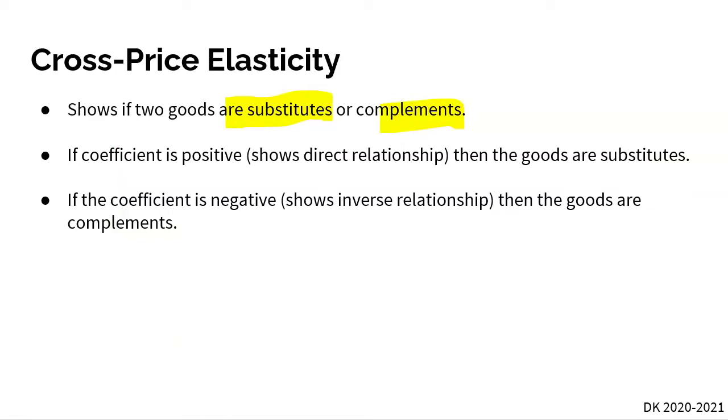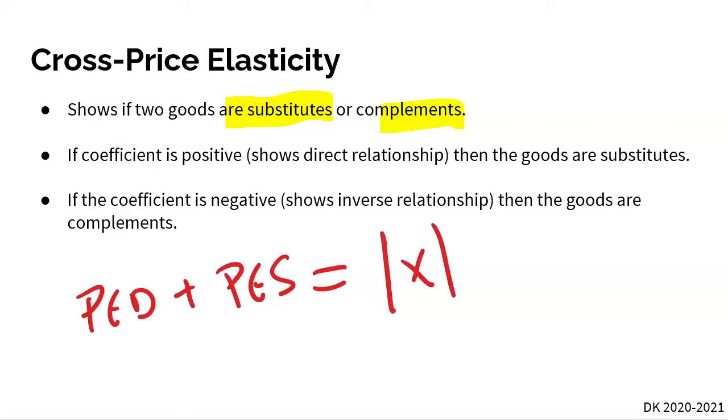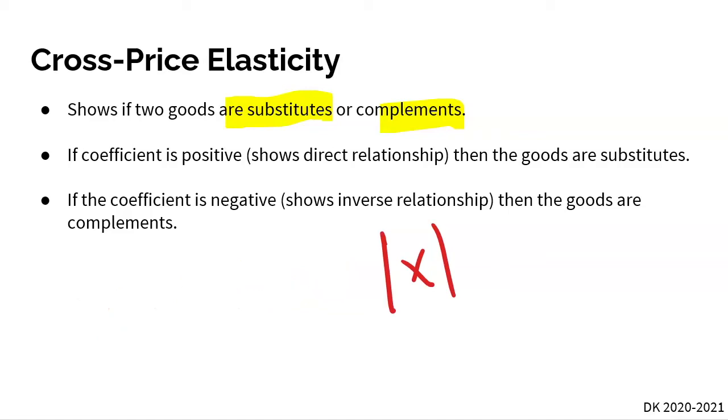And we said, right, with the price elasticity of demand and price elasticity of supply, we don't care if the number is positive or negative because we're always going to be taking the absolute value. Well, for our cross-price elasticity and also for our income elasticity, we don't care about the number itself unless the question is asking for a specific number when you're calculating it. What matters more is whether the coefficient is positive or negative.